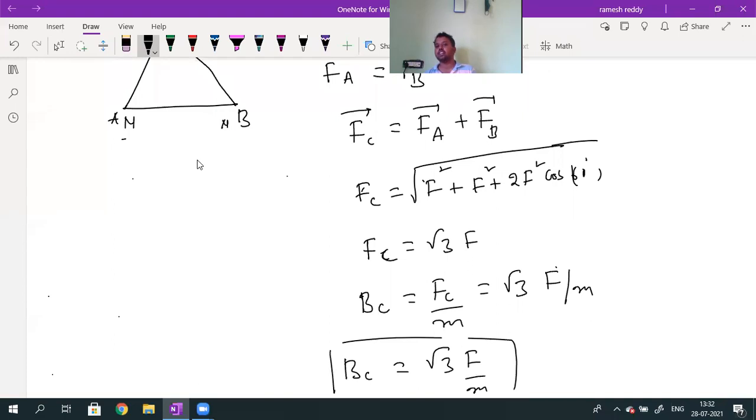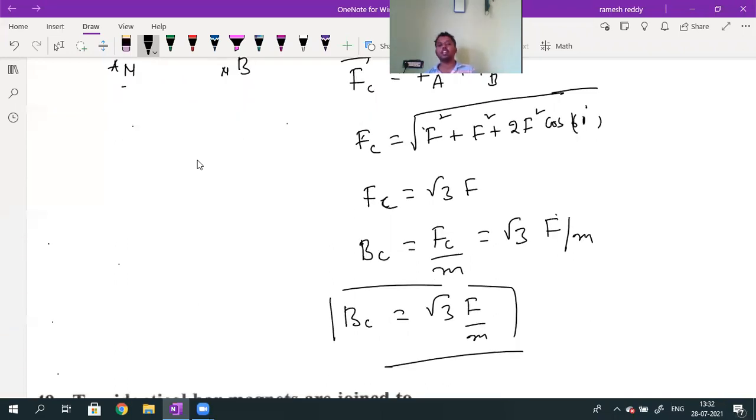Again, you don't ask why it is root 3. Here cos 60 is 1 by 2, the 2 cancels. F square, F square, F square, I will get root 3 into F. Then what will I get as the answer for BC? BC value will be equal to Fc divided by M, which is equal to root 3 into F divided by M.